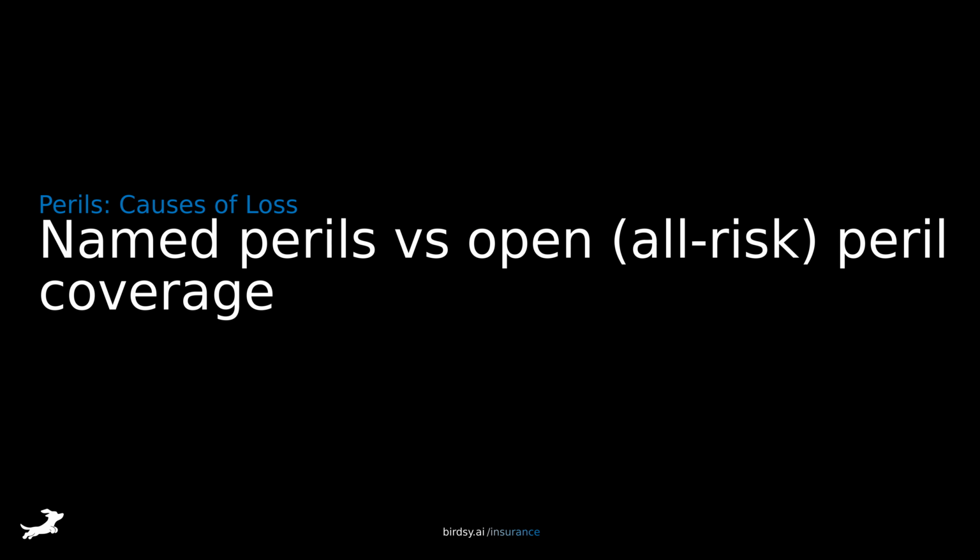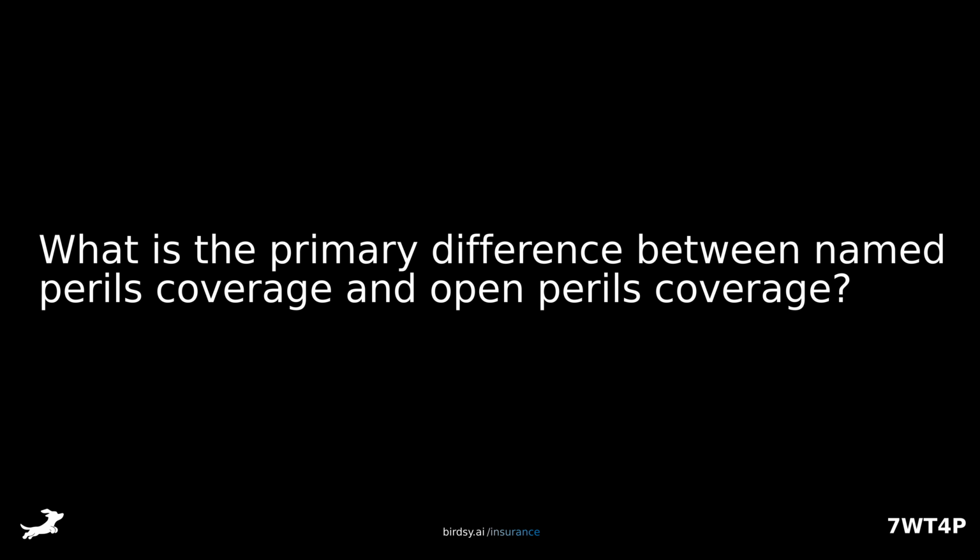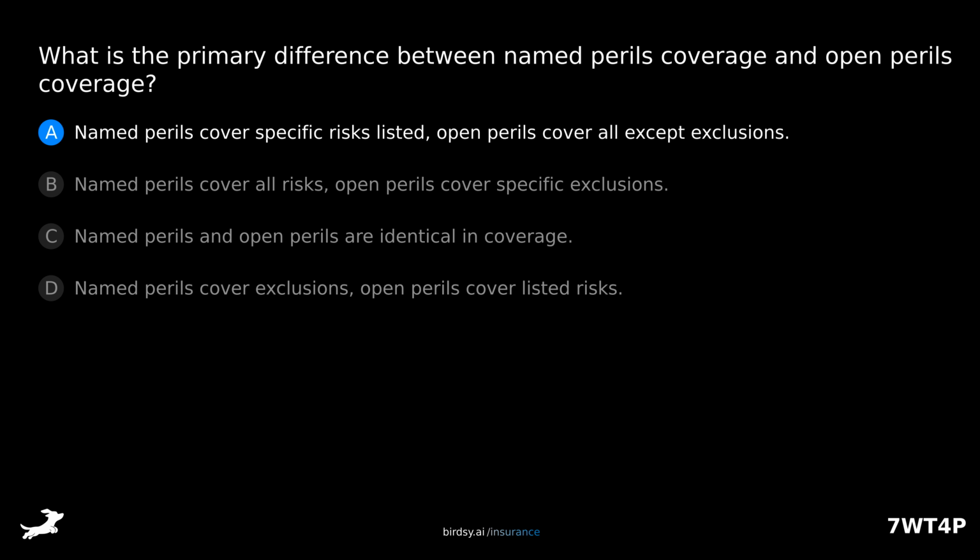Named perils versus open all-risk peril coverage. What is the primary difference between named perils coverage and open perils coverage? Is it A, named perils cover specific risks listed, open perils cover all except exclusions? B, named perils cover all risks, open perils cover specific exclusions?